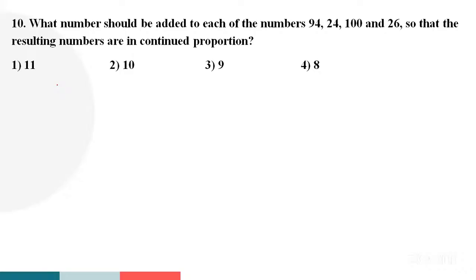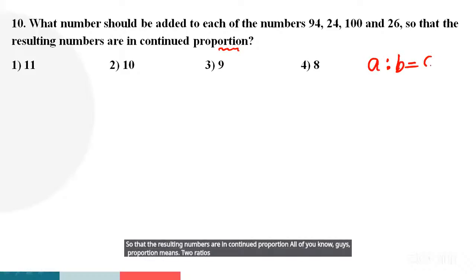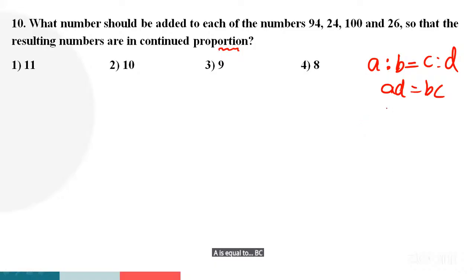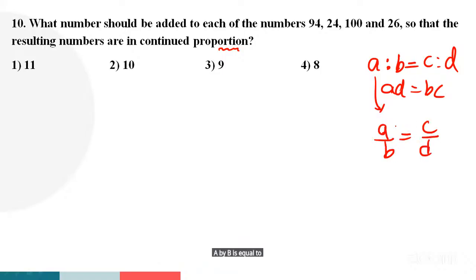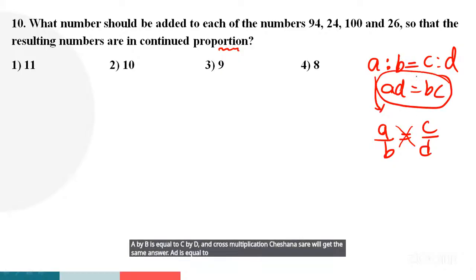And what next? What number should be added to each of the numbers 94, 24, 100 and 26 so that the resulting numbers are in continued proportion? Already you know, guys, a proportion means two ratios are equal. What is the proportion formation? AD is equal to BC. We can note it as A is to B is equal to C is to D, or A by B is equal to C by D. And if we do cross multiplication, we will get the same answer: AD is equal to BC.